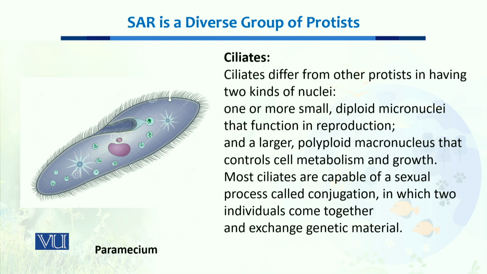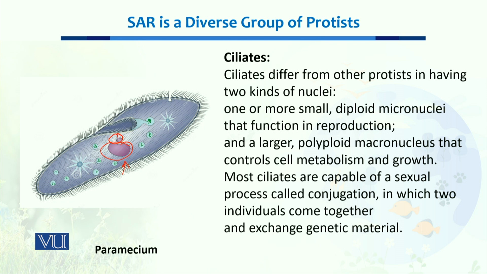Now, ciliates differ quite a bit from other protists because they contain two nuclei. As you can see, one is a small nucleus, you can see it here, and the other one is a large nucleus.